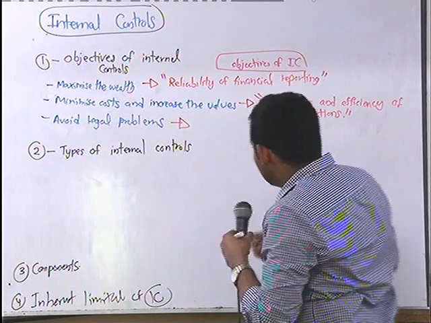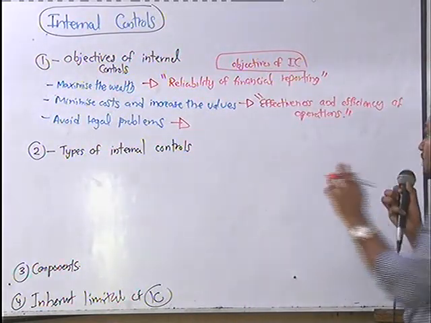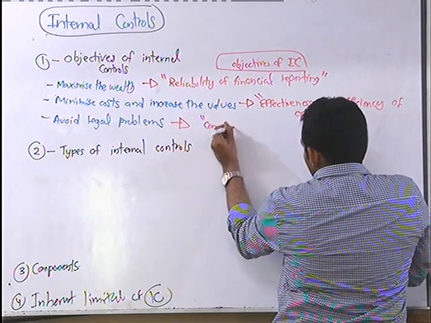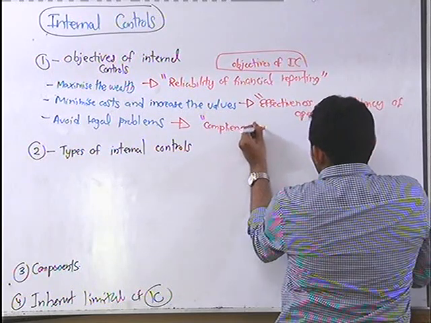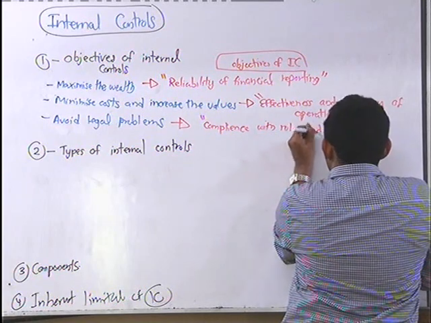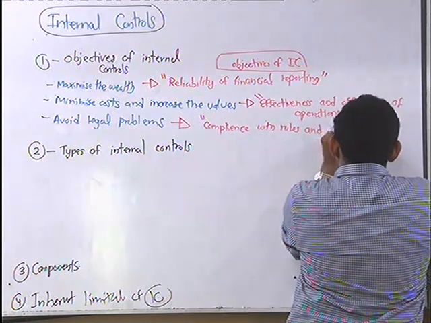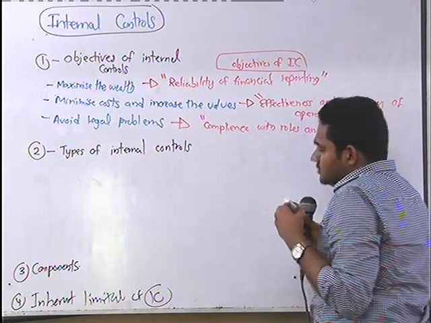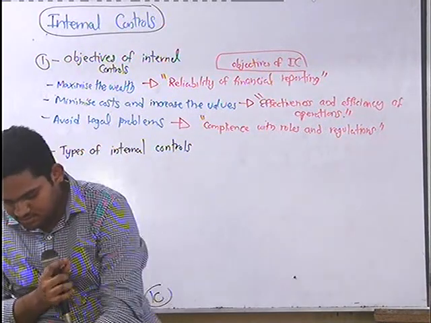You need to comply with rules and regulations, right? Compliance with rules and regulations. Okay, so these three are the objectives.